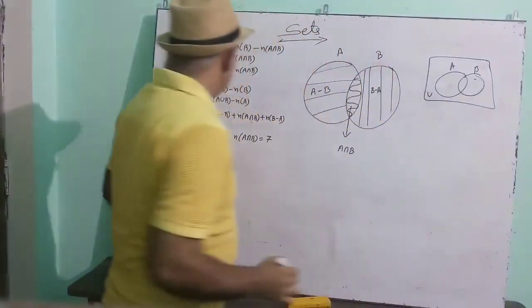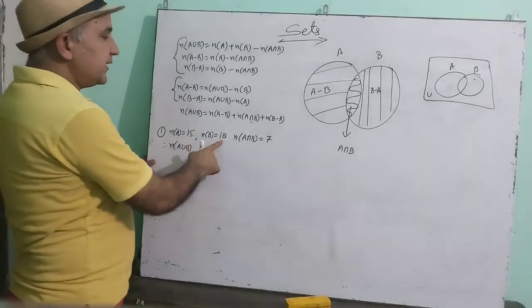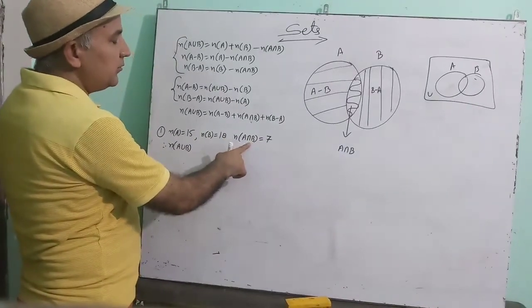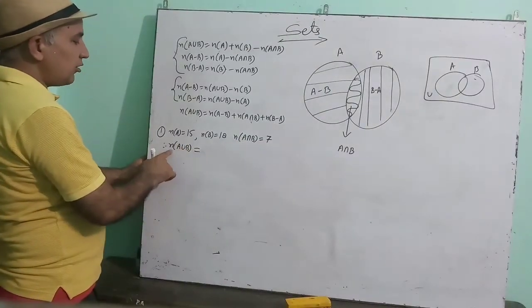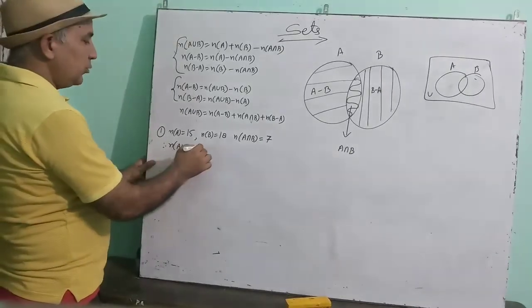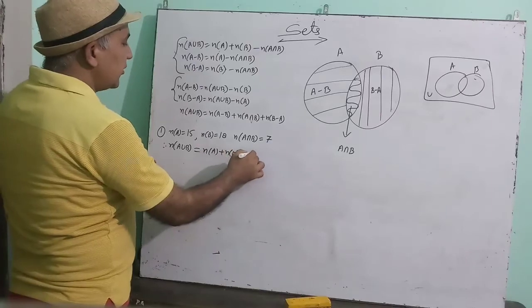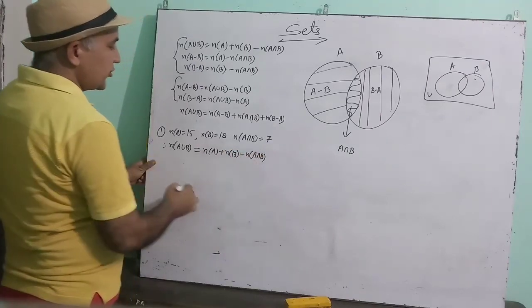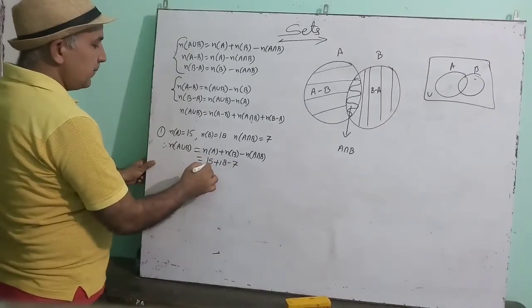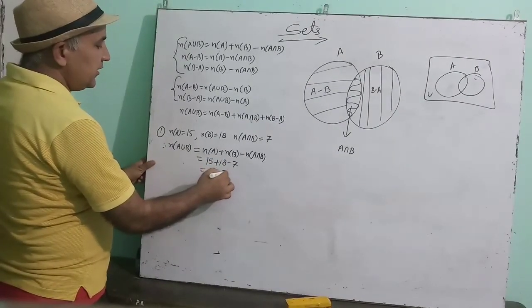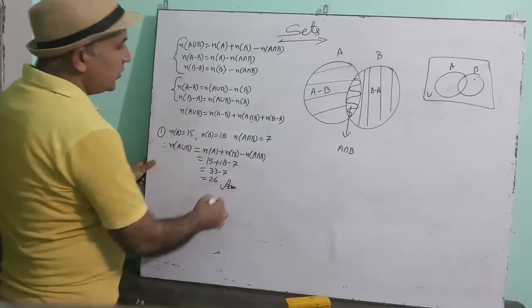Okay, now see. Suppose that cardinal number of A is 15, cardinal number of B is 18 and cardinal number of A intersection B is 7. Then how to find cardinal number of A union B? We know the formula. Cardinal number of A plus cardinal number of B minus cardinal number of A intersection B. Now put the values and calculate it. Okay? 15 plus 18 is 33. 33 minus 7 is 26. This will be your answer.